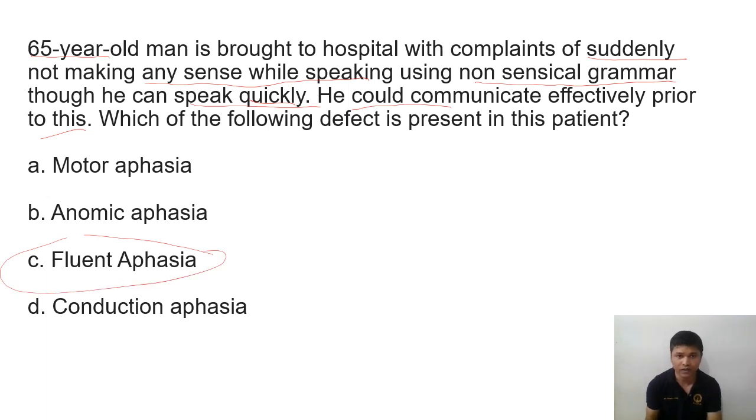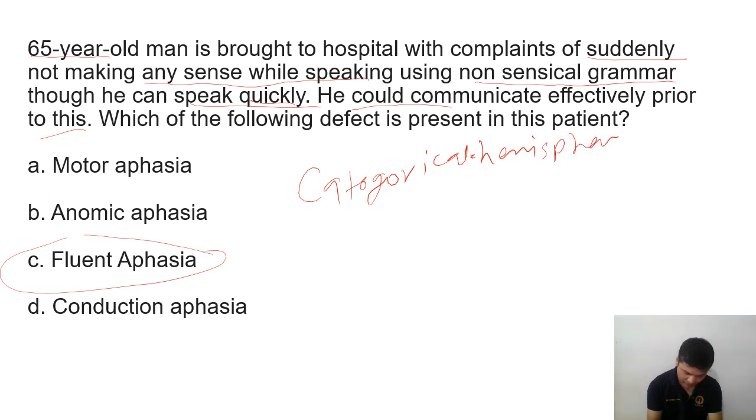Fluent aphasia. Why is there fluent aphasia? So we have different types of aphasia. If there is any abnormality in the categorical hemisphere, there will be different types of aphasia.